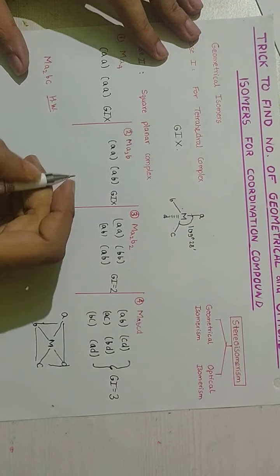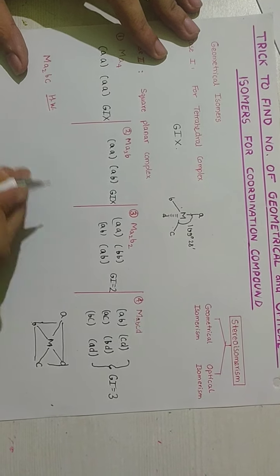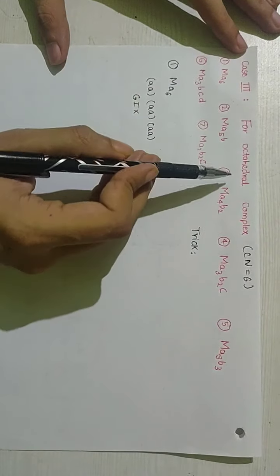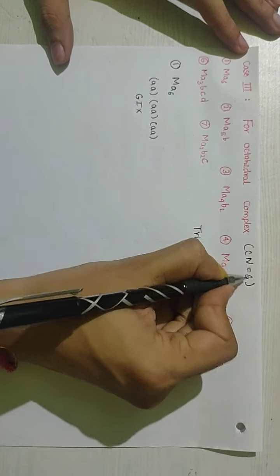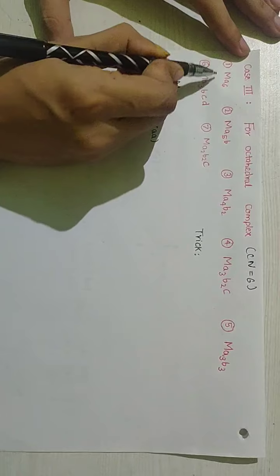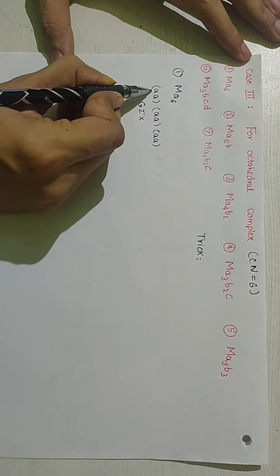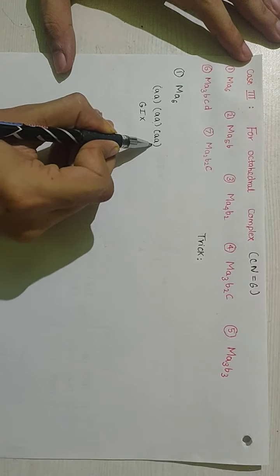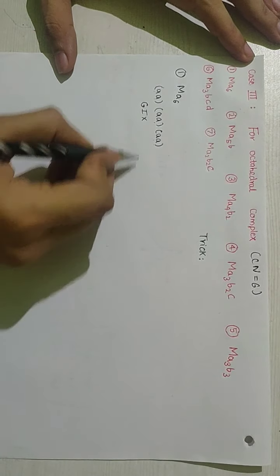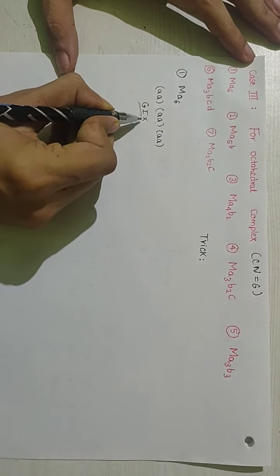Now we will move on to case 3, that is octahedral complexes, coordination number 6. First we begin with MA6 type complexes. In MA6 type we form the pairs of ligands AA and AA. So they don't show any geometrical isomerism.